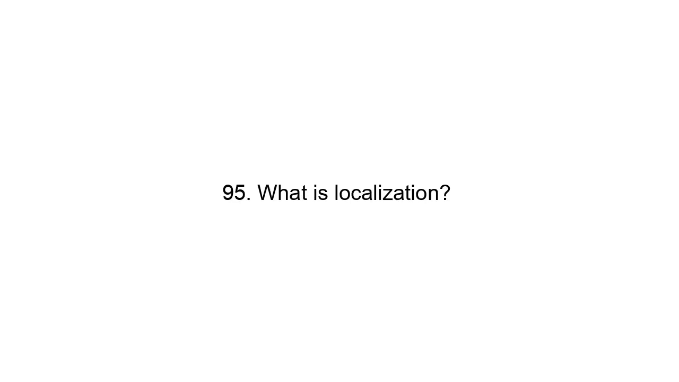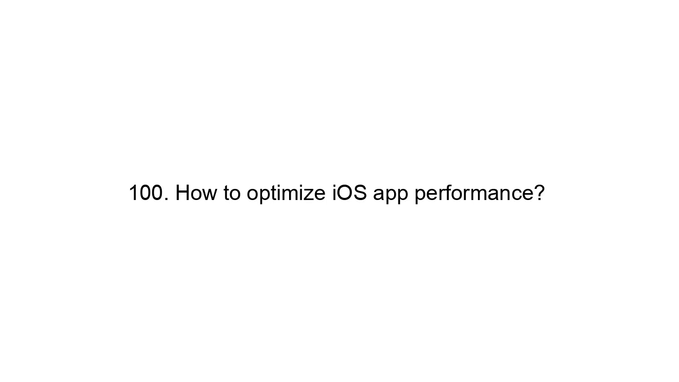95. What is localization? Multi-language support. 96. What is dark mode support? Alternate UI theme. 97. What is app optimization? Improving speed and efficiency. 98. What is Swift concurrency? Structured async programming. 99. What is an actor in Swift? Thread-safe state container. 100. How to optimize iOS app performance.